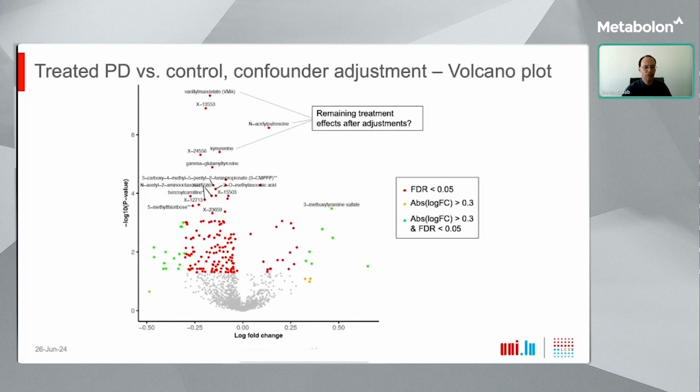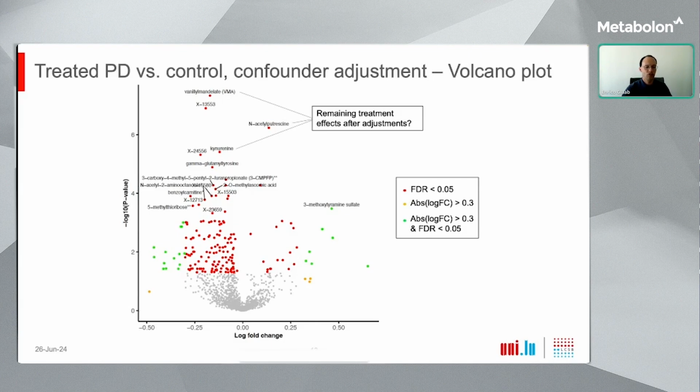After studying the untreated de novo patients, we also compared the treated patients versus controls, adjusting for confounding effects. So here you see the corresponding volcano plot of the results. And although we had adjusted the analysis for dopaminergic treatment effects, we noticed that multiple of the top-ranked metabolites shown at the top are well known to be associated with dopaminergic treatment.